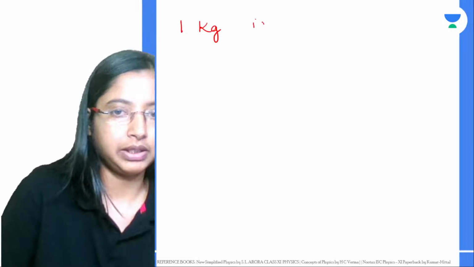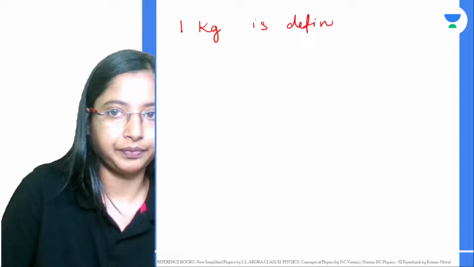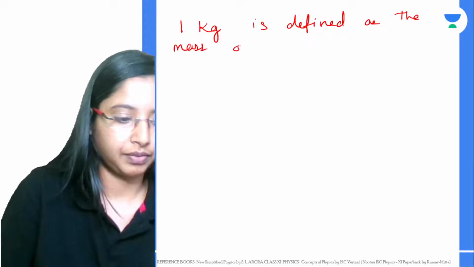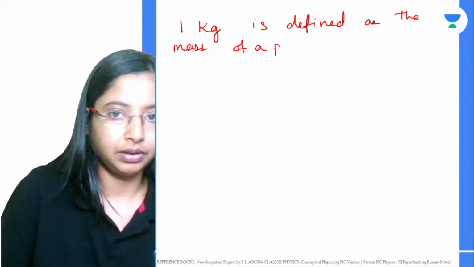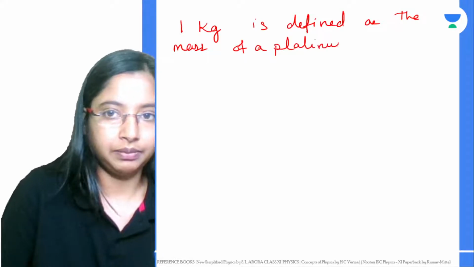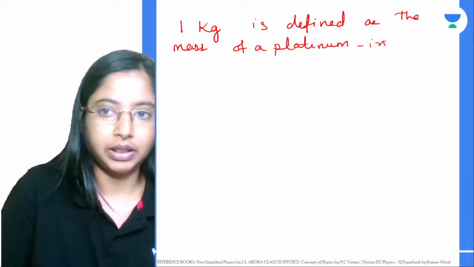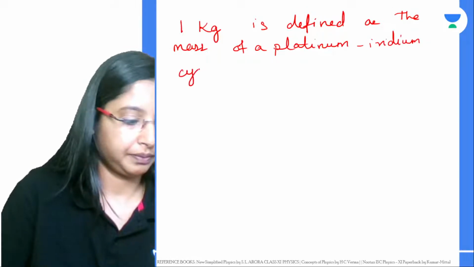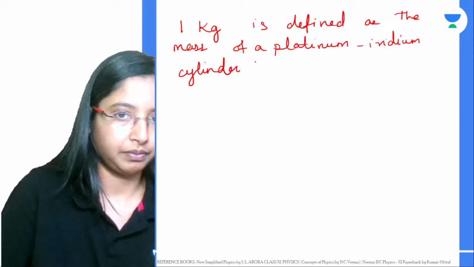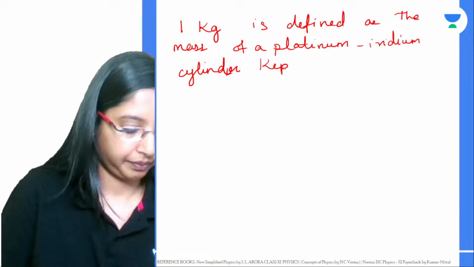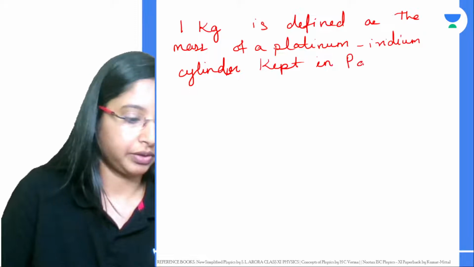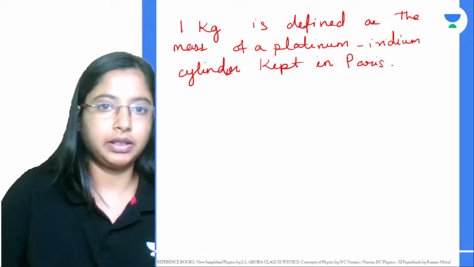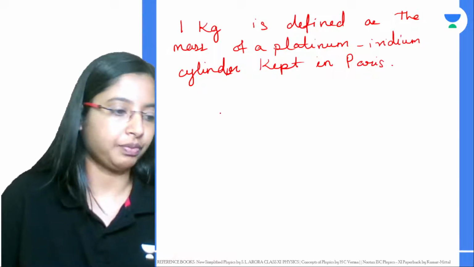1 kilogram is defined as the mass of a platinum iridium cylinder that's kept in Paris. Okay, this is the definition for 1 unit of mass.